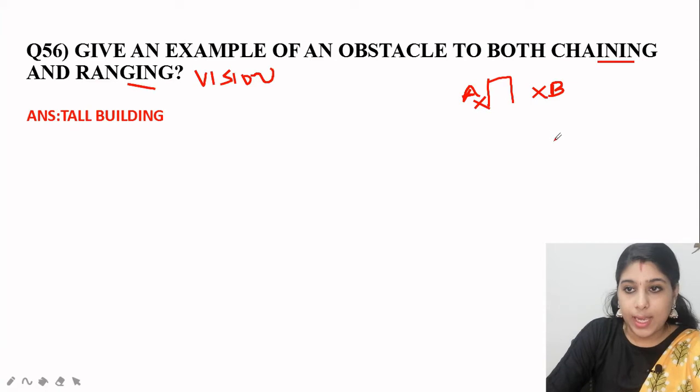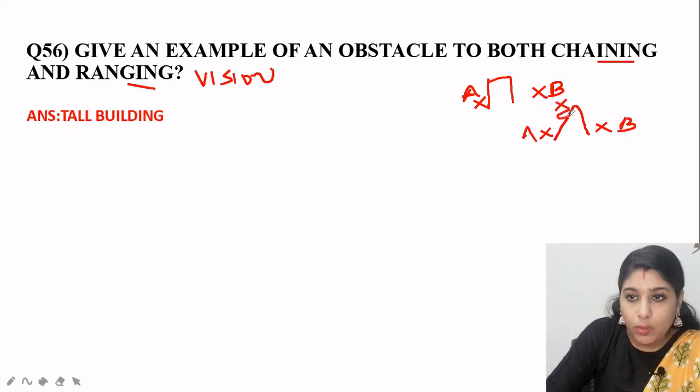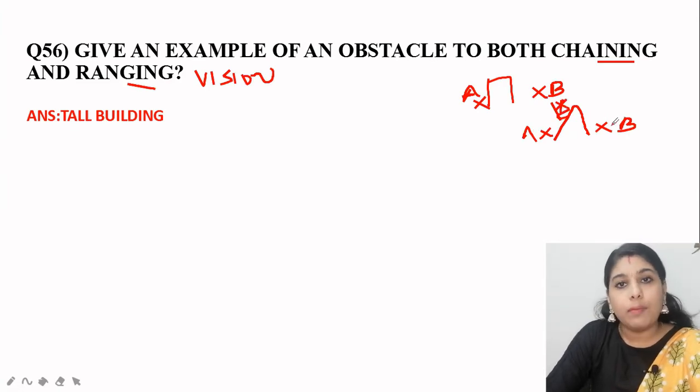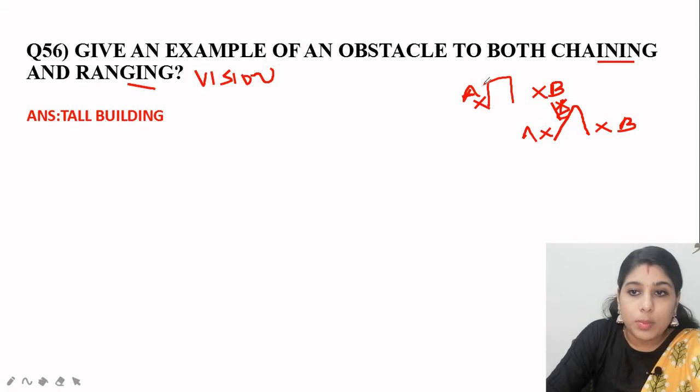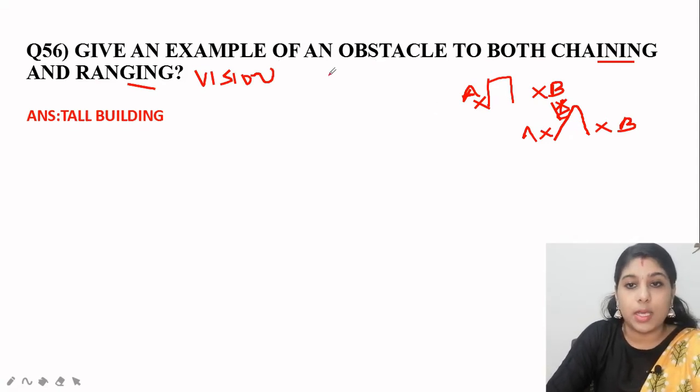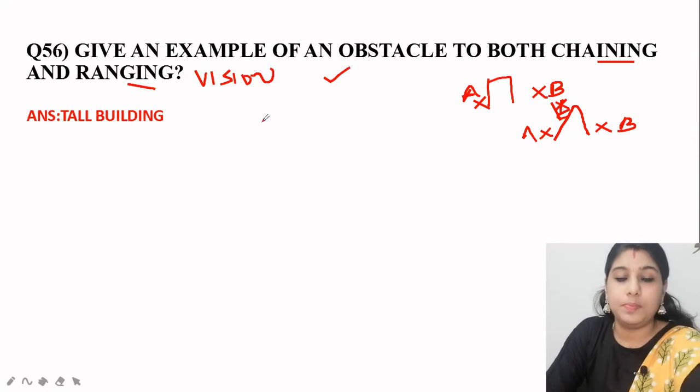If it was a hill, we can do the reciprocal ranging. For example, these two are the points A and B. We will put an intermediate point C over here so that we can see both the points A and B, and we can do the reciprocal ranging. But it is not possible in the case of a tall building. That is why both chaining and ranging are obstructed by a tall building.